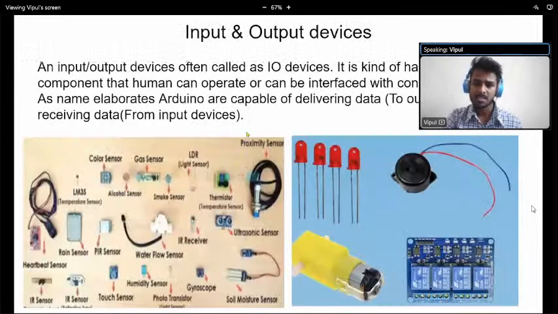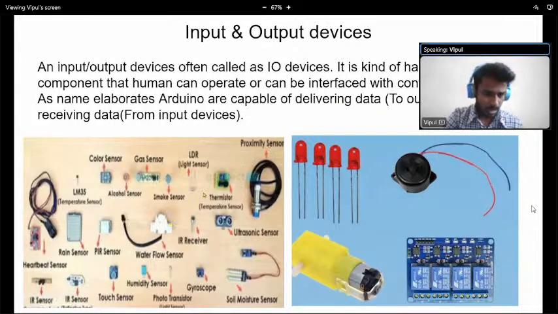So in the last session, we learned about input and output devices. Okay, so what are the input and output devices? As you can see on this slide, there are a lot of components present. On the left side, you can see a lot of sensors: color sensor, gas sensor, PIR sensor, all are sensors. And here are some output devices like LED, motors, buzzer, and relay drivers. So these are the output devices and these are the input devices.